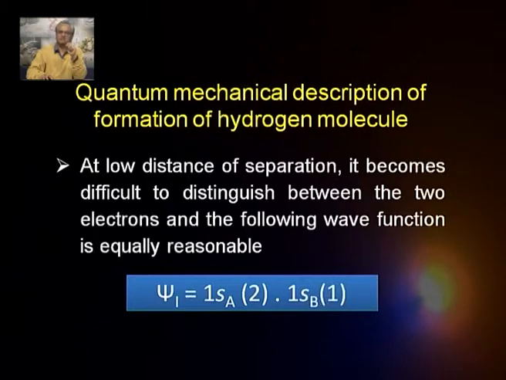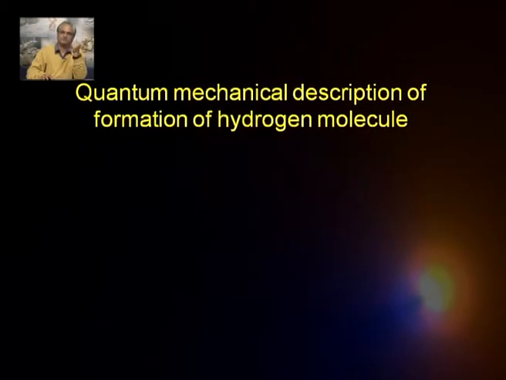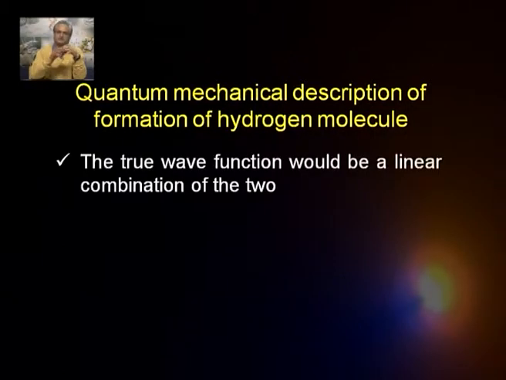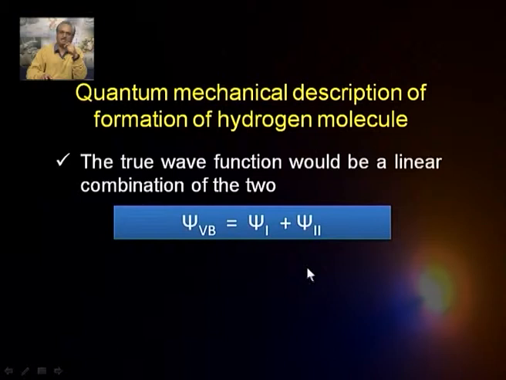So, in such a case, how do I describe the molecule? The way out is that the true wave function for such a system would be a linear combination of the two possibilities. And if I invoke that, we can write psi valence bond to be equal to psi 1 and psi 2, which are the ones that I just described here.